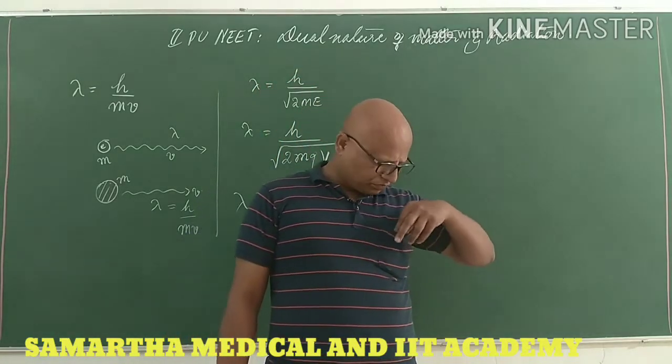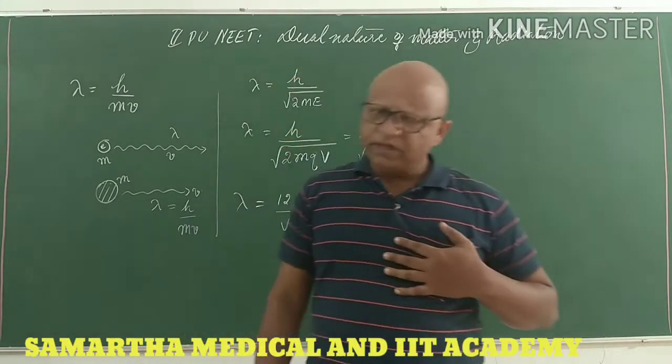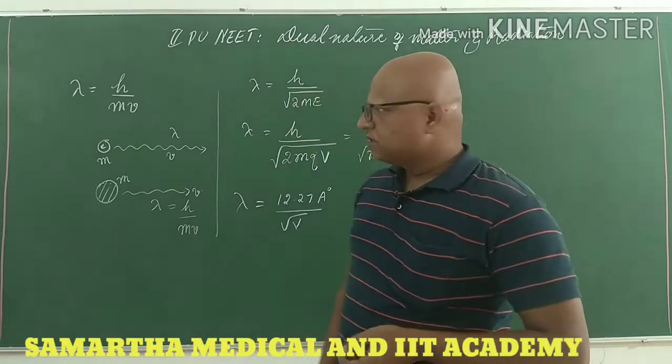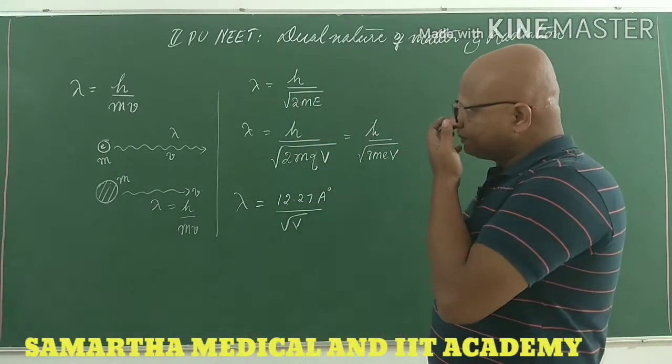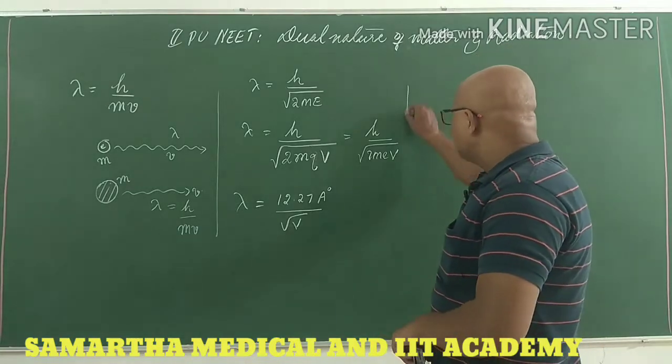One question is compulsorily asked every year in NEET, or otherwise in JEE Mains or Advanced. That's why it's such an important chapter. You cannot neglect it.